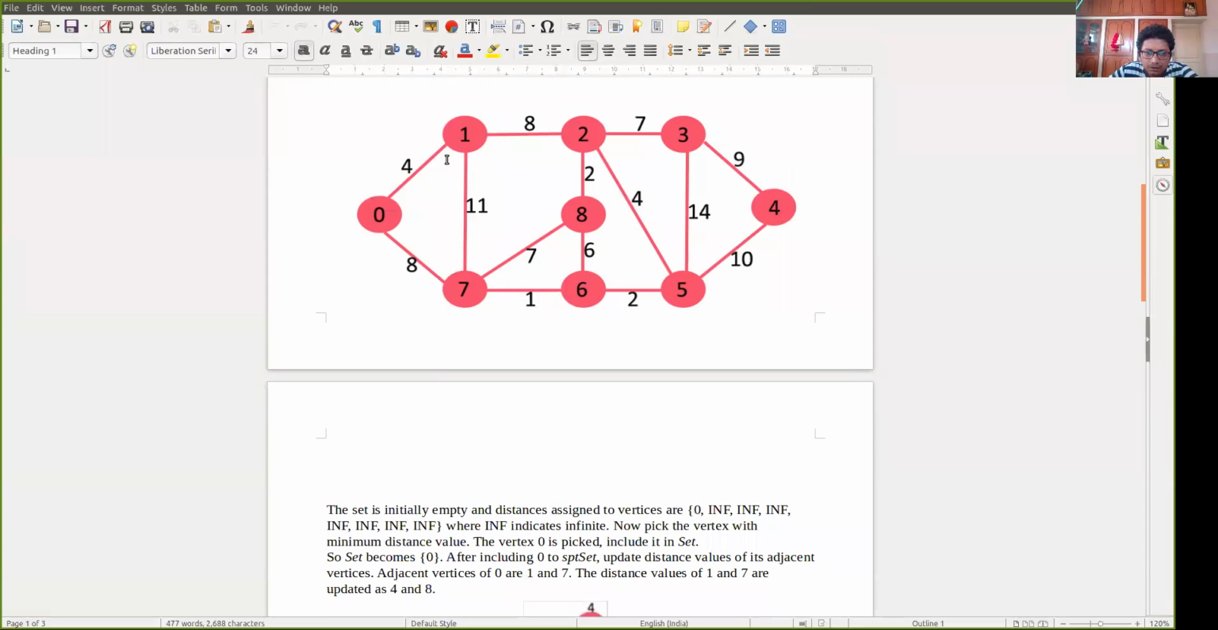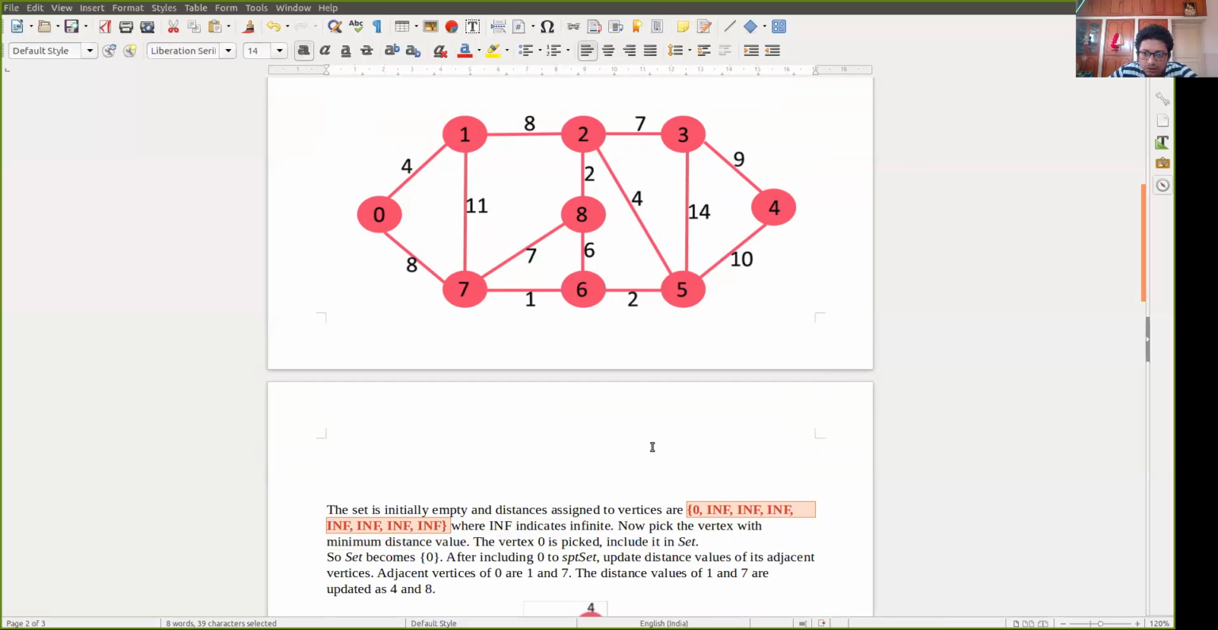So initially the set is empty, and the distance is assigned to the vertices as 0 for the root node and infinity for all others. That is written over here, 0 for the root node and infinity for all others. I'm making it red so that you can see it. Next, pick the vertex with the minimum distance value. What is the minimum distance value? Vertex 0 is picked, obviously, as all other vertices' distance is infinity.